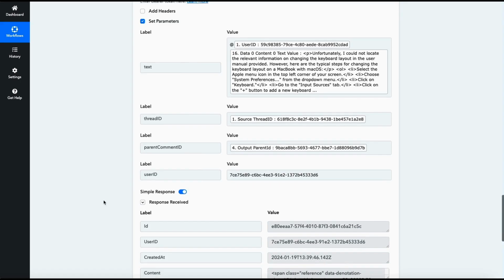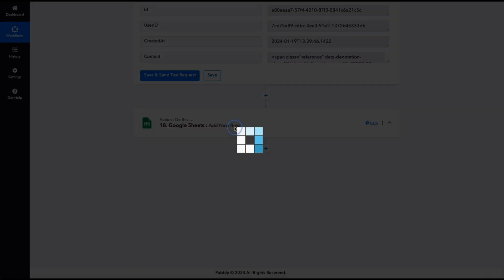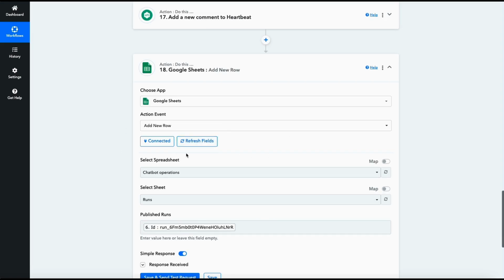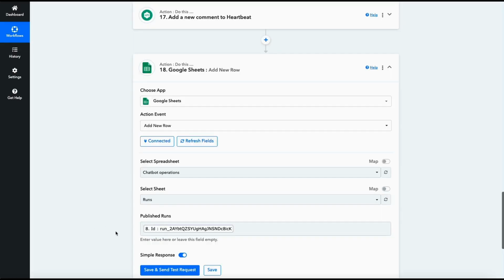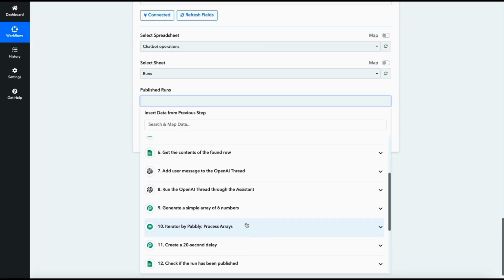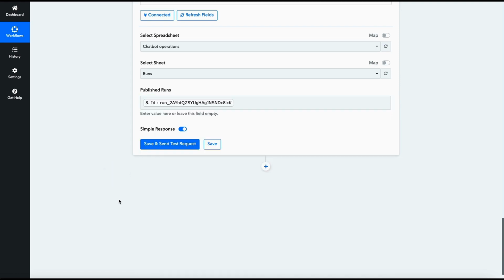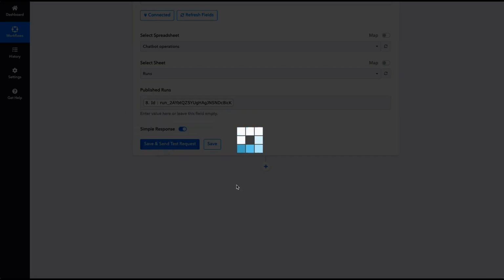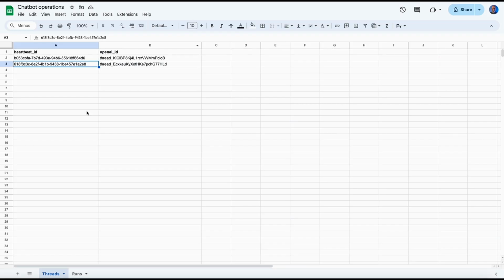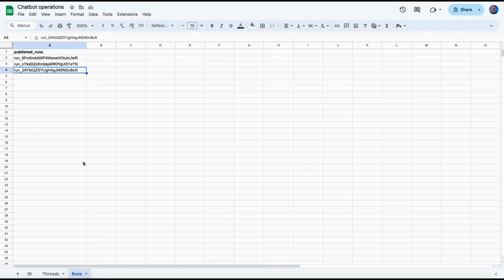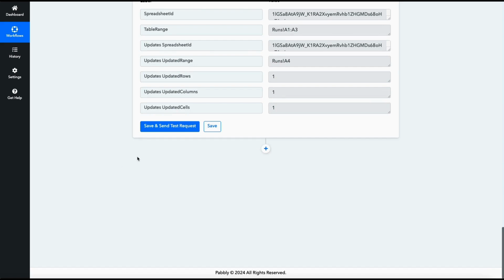Okay, and the last step here is we need to add a new row to the runs because now, refresh the fields, this run has also been published. So let's go to the run and make sure we add the run ID to the runs table. There it is. That's the run ID. It's just been published. Okay, so this workflow is now live.